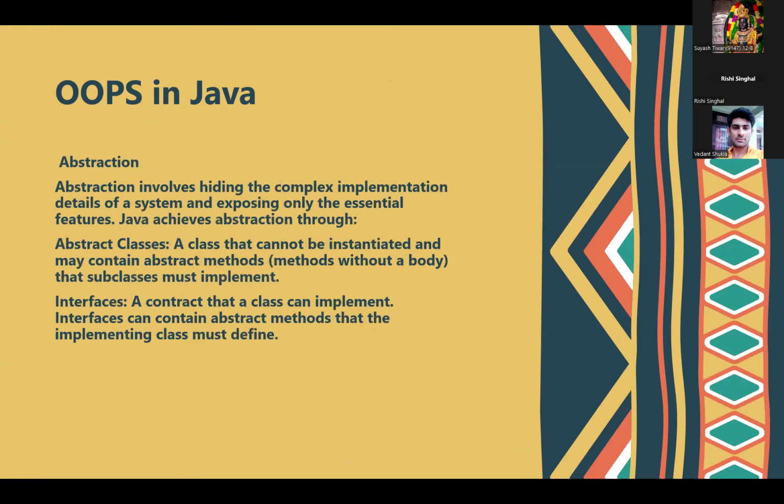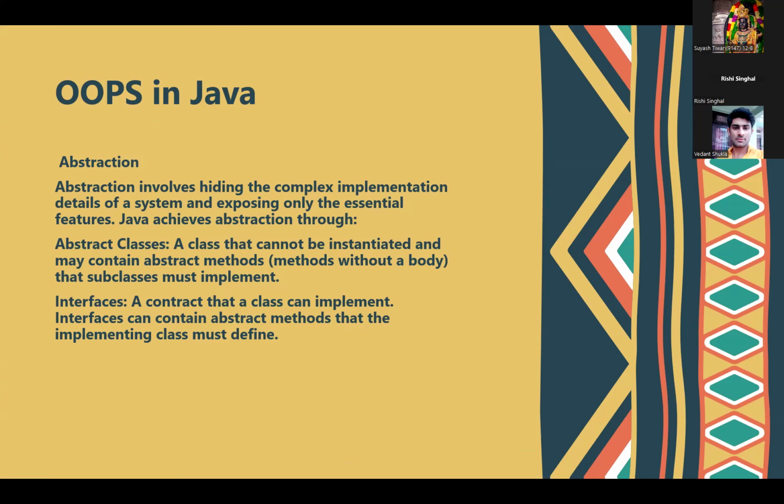Now the fourth and last one is abstraction. Abstraction involves hiding the complex implementation details of a system and exposing only the essential features. Java achieves abstraction through abstract classes: a class that cannot be instantiated and may contain abstract methods. A method without a body is an abstract method, and a subclass must implement it. The second way to implement abstraction is by interfaces: a contract that a class can implement. Interfaces can contain abstract methods that the implementing class must define.